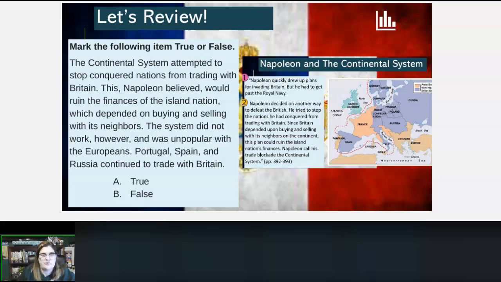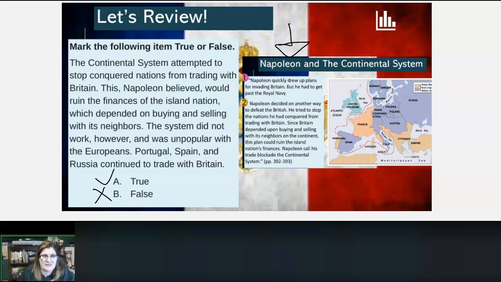So this one's a true or false. Does this information say that this is true or false? The continental system attempted to stop conquered nations from trading with Britain. This, Napoleon believed, would ruin the finances of the island nation, which depended on buying and selling with its neighbors.